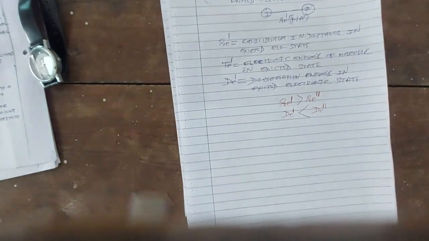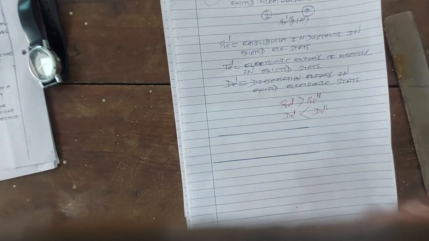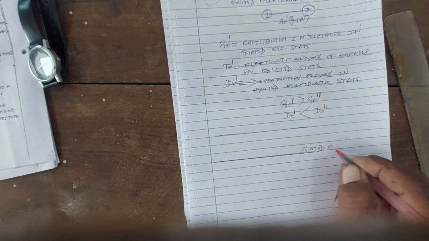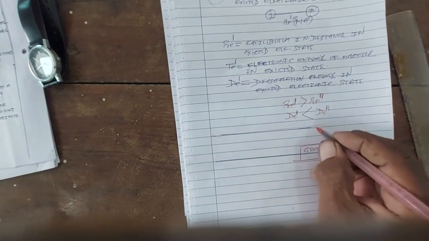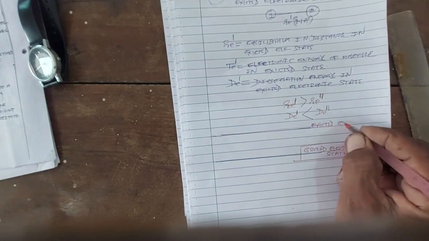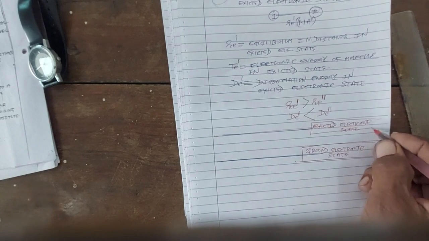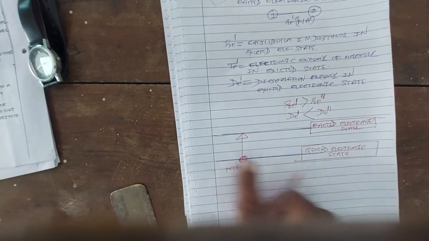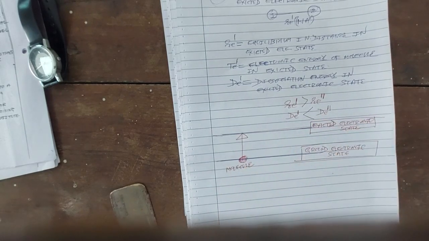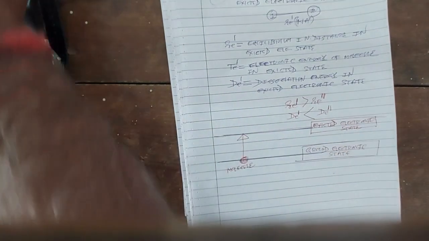Now, you know very well, I have explained in the third lecture that when a molecule makes a transition from the ground electronic state to the excited electronic state, it will emit radiation or absorb radiation, and that emitted or absorbed radiation falls in the visible region or ultraviolet region.